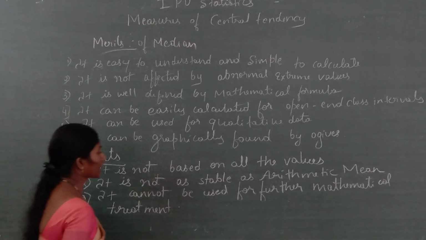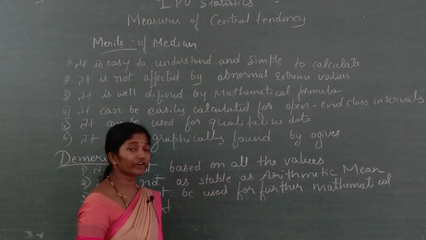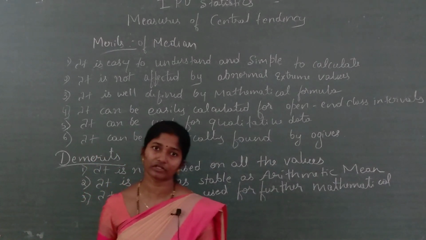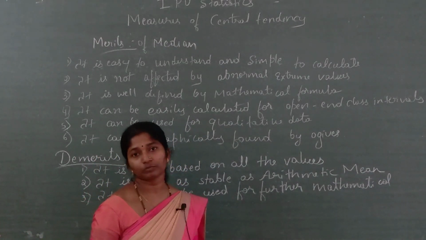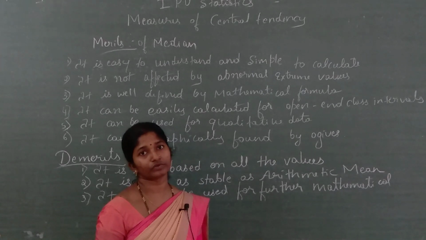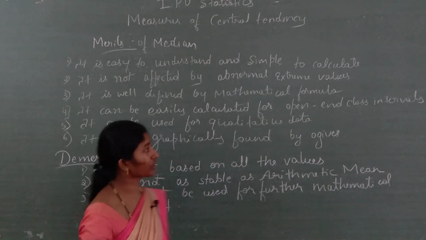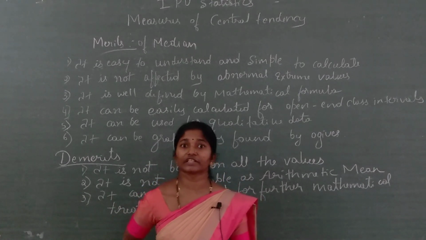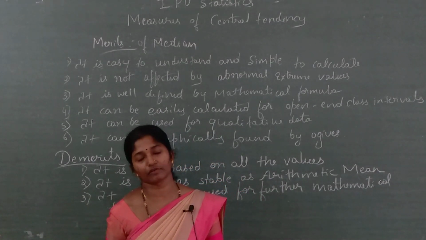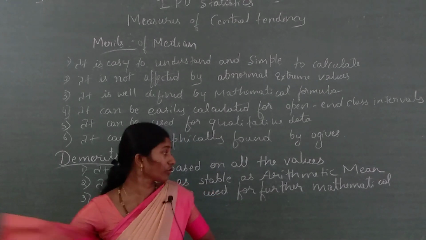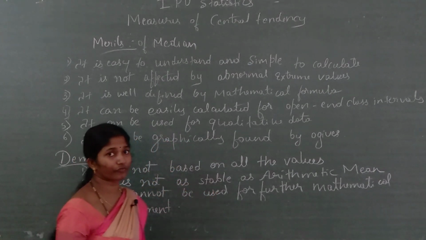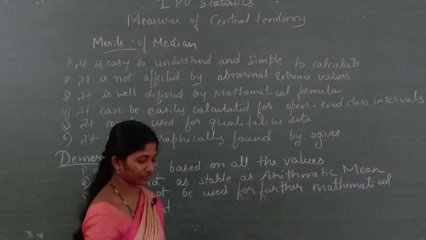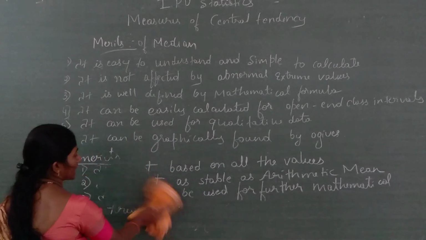Next, the third one: it cannot be used for further mathematical treatment, for further calculation. The arithmetic mean is used, but the median is not used for further calculation. It is well defined by a mathematical formula, but it is not used for further studies. For further calculation, the median is not used. Okay, these are the merits and demerits.